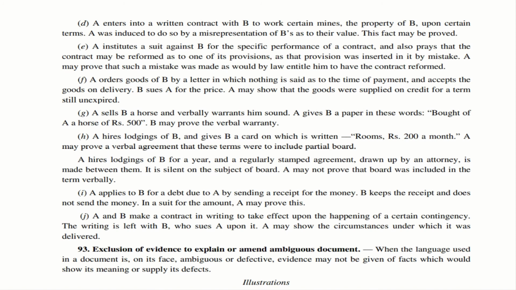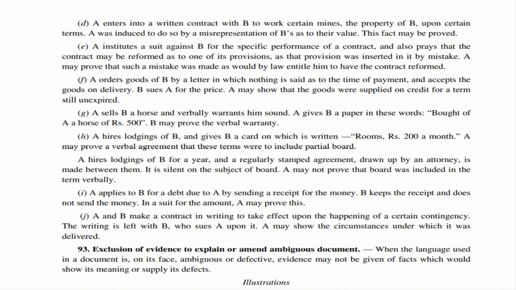Now let us move to illustration I. In this particular illustration, a person A sends a receipt for the money to B with respect to a debt which is due. However, this B keeps the receipt and does not send the money. He was actually supposed to send the money on receiving this particular receipt, but he didn't do it. In a suit for the amount, A may prove this fact.